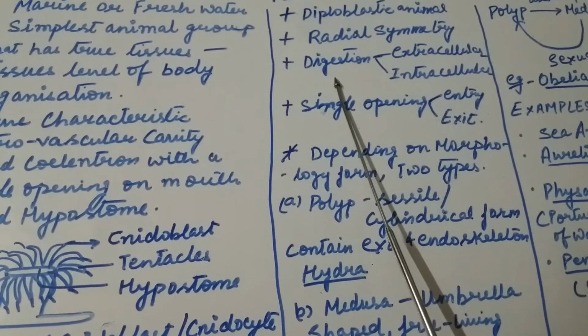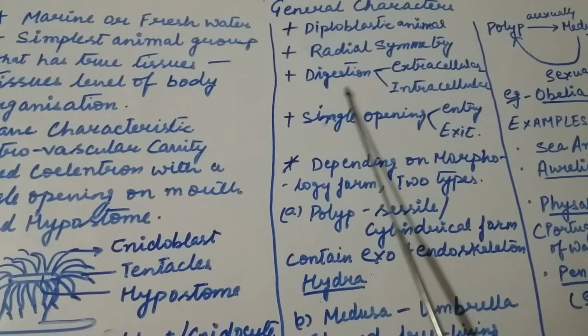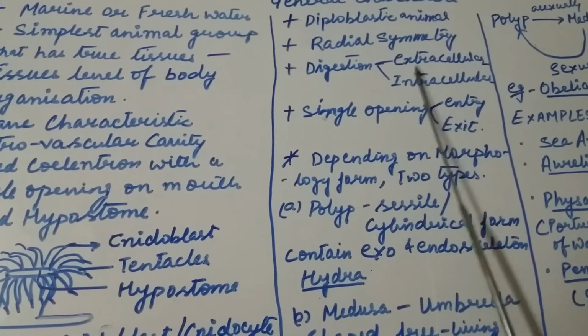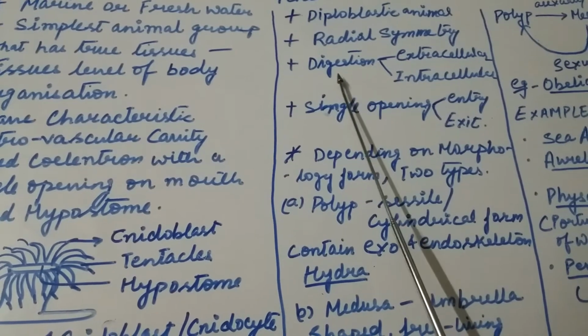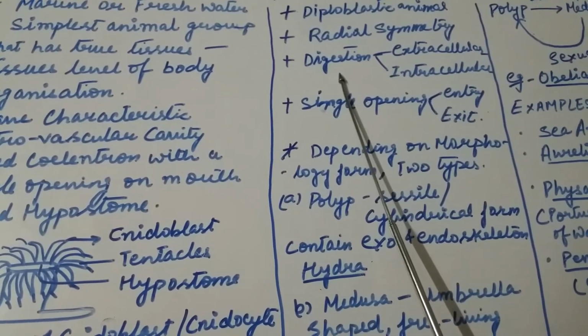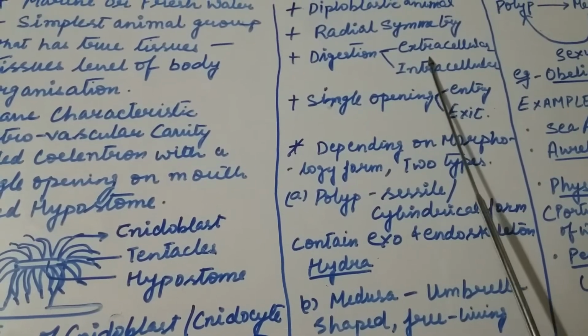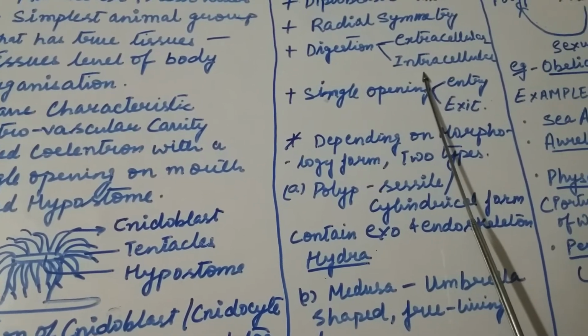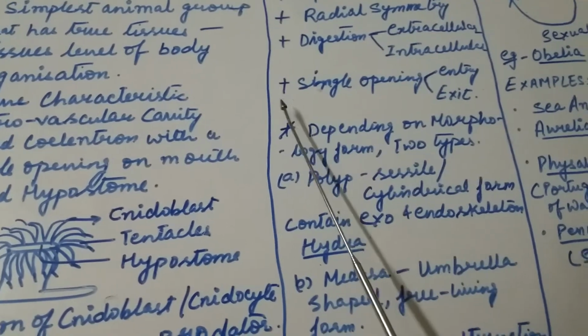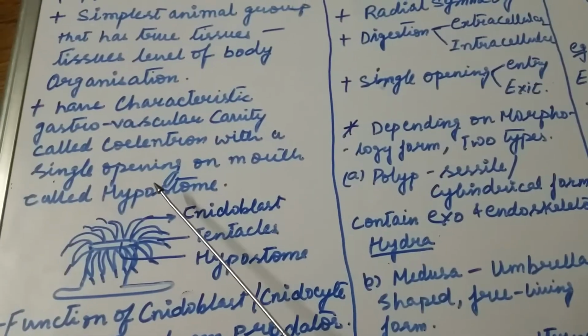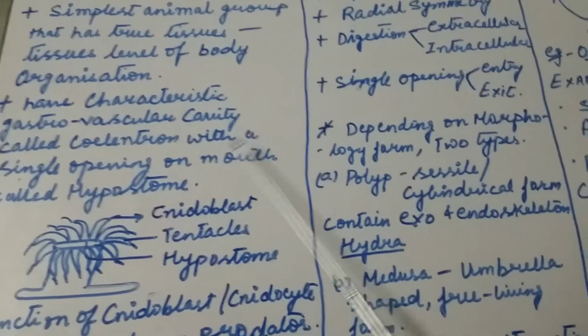The digestion in the phylum Coelenterata is either extracellular or intracellular. That means the digestion is carried out either outside the cells or inside the cells. As we have already seen, there is a single opening called the hypostome.